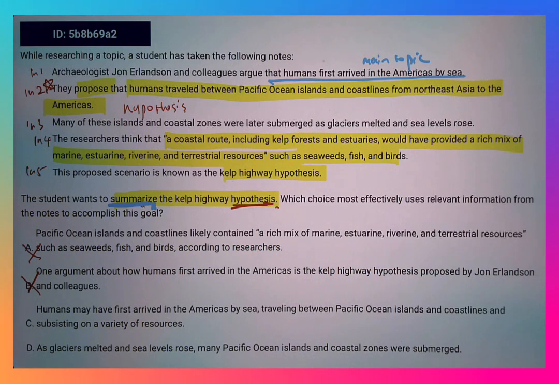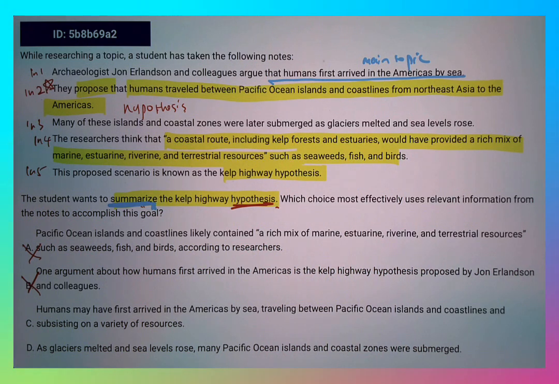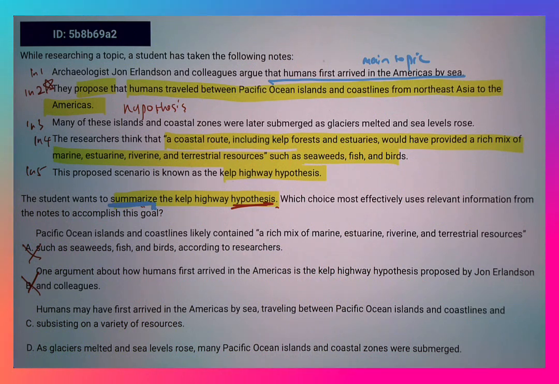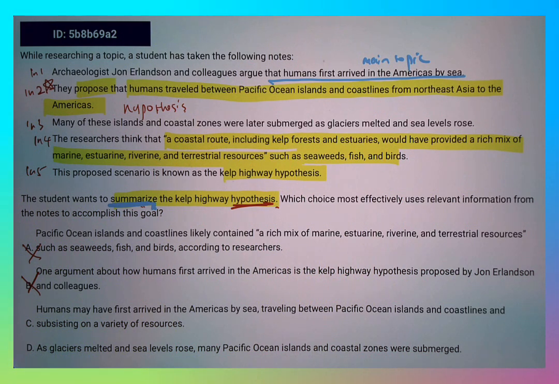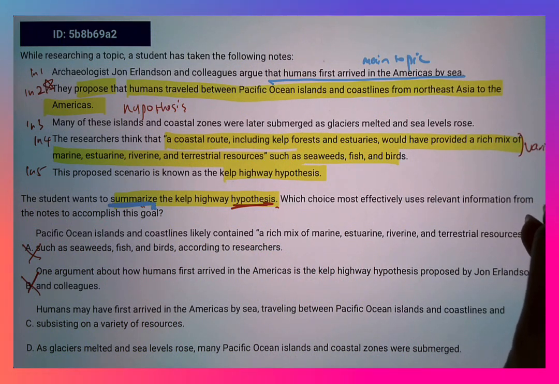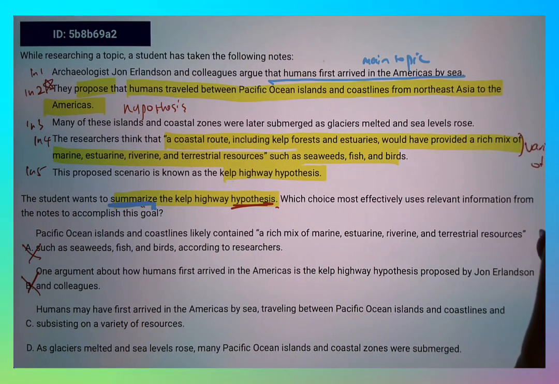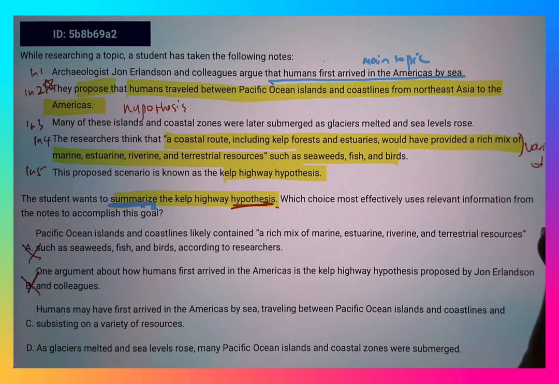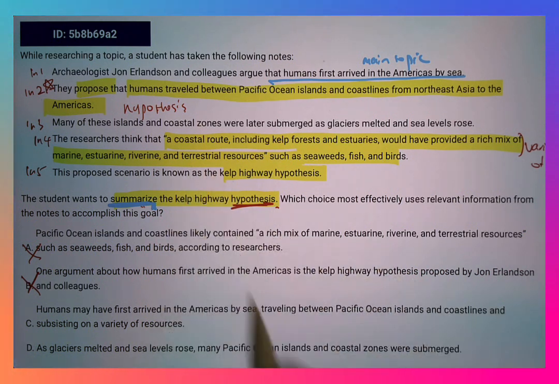So choice C: humans may have first arrived in the Americas by sea, traveling between Pacific Ocean islands and coastlines, subsisting on a variety of resources. So I'm going to say that this is part of the variety of resources. It's an indirect way of targeting line 4.